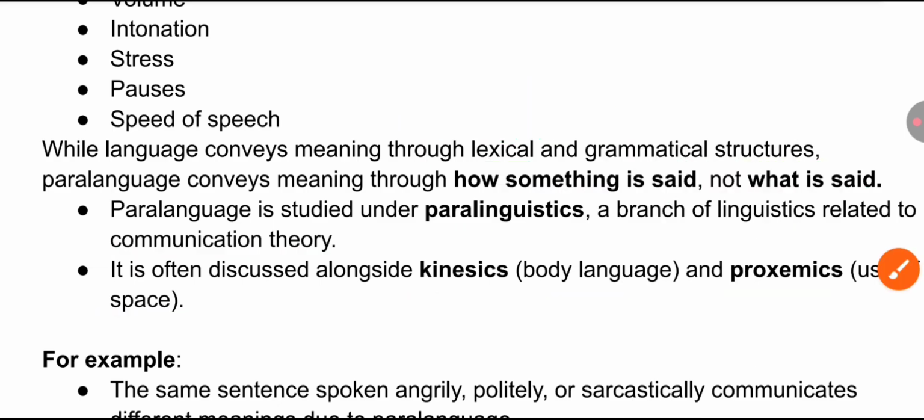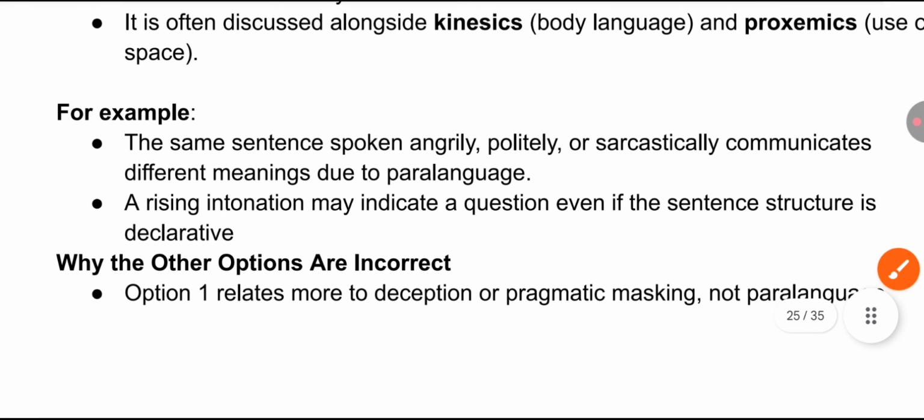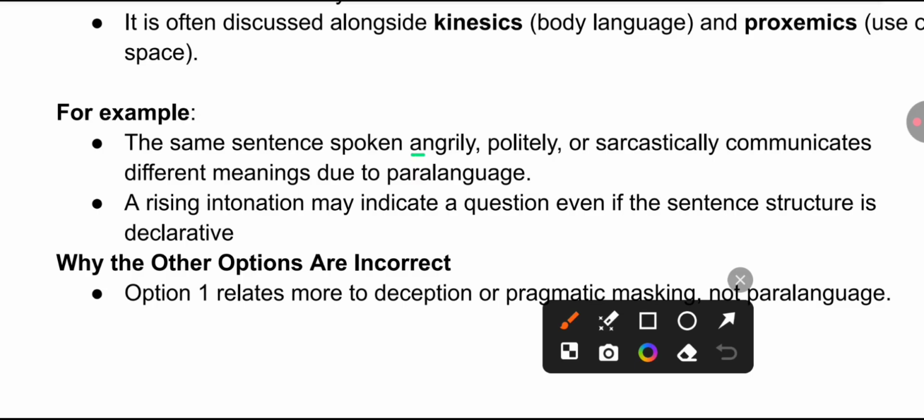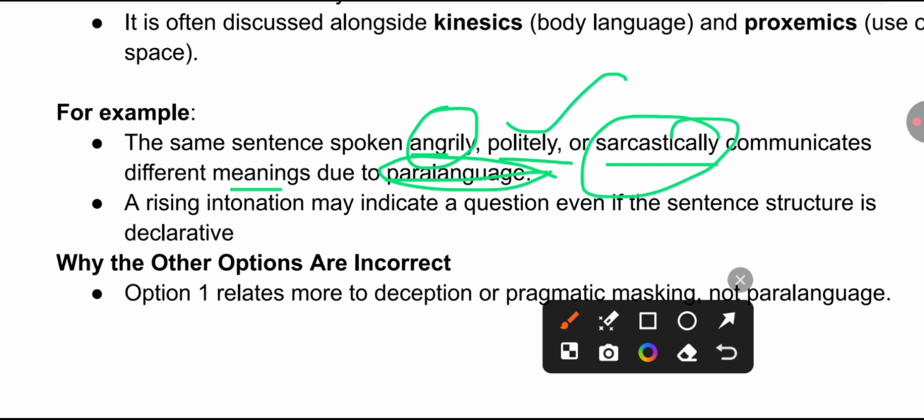Remember, here is an example you can take: the same sentence spoken angrily, politely, or sarcastically communicates different meanings due to paralanguage. The same sentence you speak in an angry mode, the other person will speak so politely or sarcastically. This is the way you are using paralanguage. That means the meaning will be conveyed differently to the listeners.